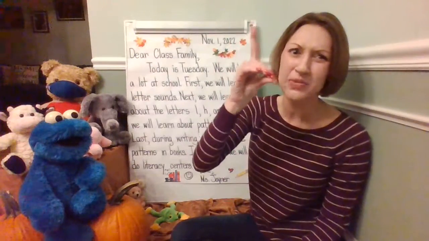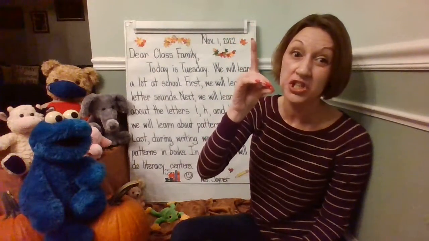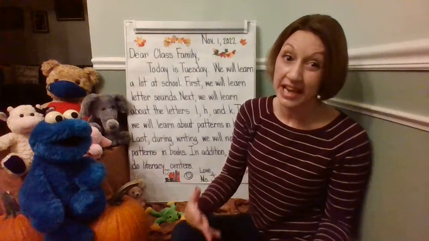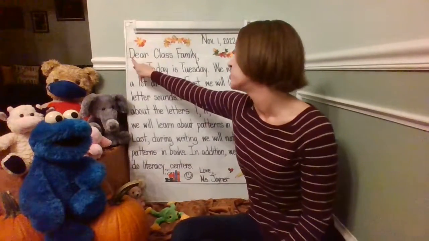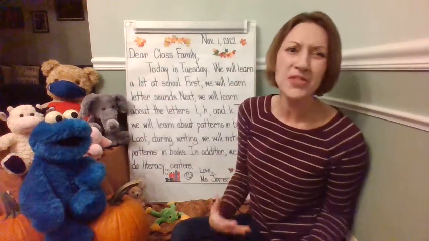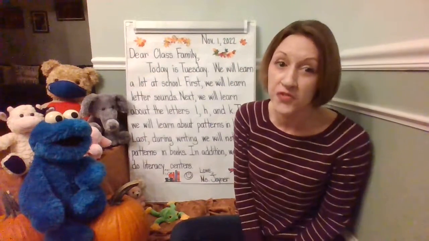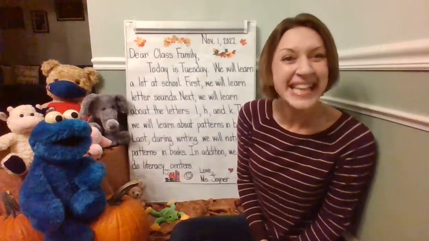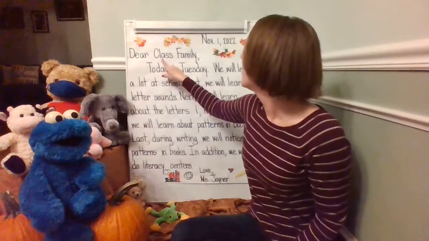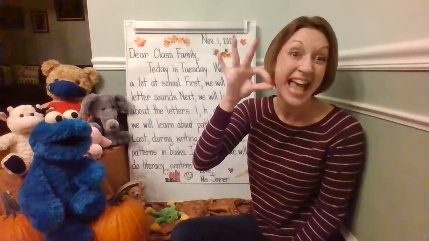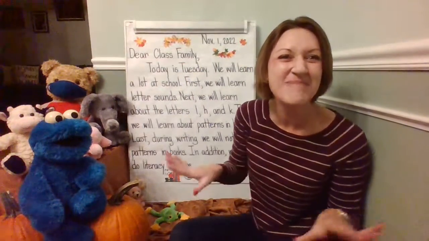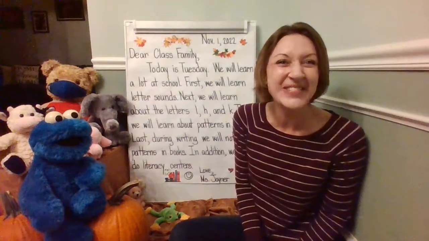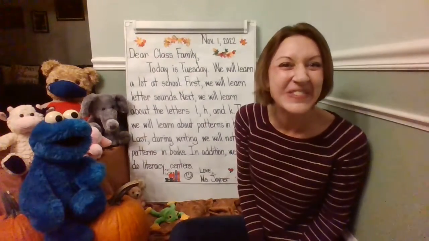After the date, let's reread the greeting, starting with the word dear. I notice it begins with a capital D like D-Dog, D. Good writers write letters to people beginning with the word dear and starting with an uppercase letter D for that word. And whoever they're writing the letter to, that first letter in their name is capitalized as well. That's why we have a capital C and F here for class family, because you're special and important. Let's reread the greeting. Are you ready?